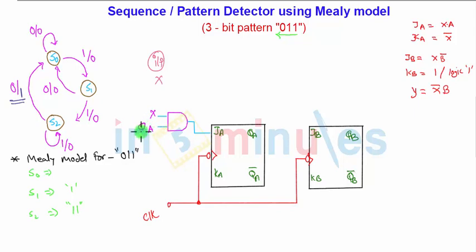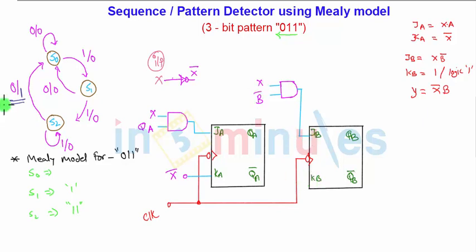For KA it is X bar, so input X is available here, and here I'll get X bar. This X bar is connected simply to KA, whereas JB is X into B bar, so I'll require an AND gate once again, X into B bar, connected to JB.